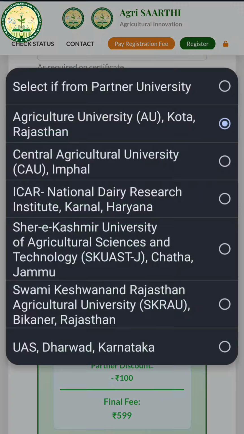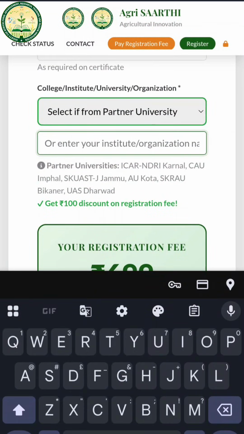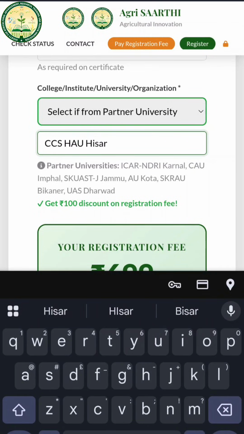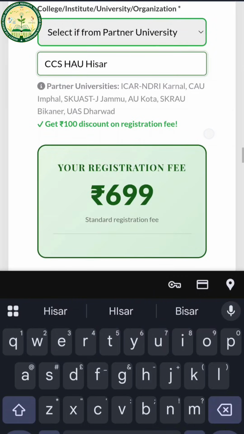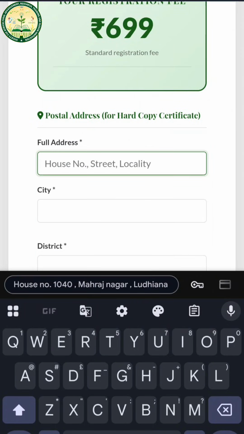If you do not have your university name in this particular section, then you have to write your university name here. Okay, let's suppose I'm filling it out, CCS HAU Hisar. This 100 rupee discount is only applicable for the partner universities. You have to fill in your full university name. Then we have to give our full address, because whatever address you provide over here, your certificate will be delivered to this address. So please fill it out very carefully.